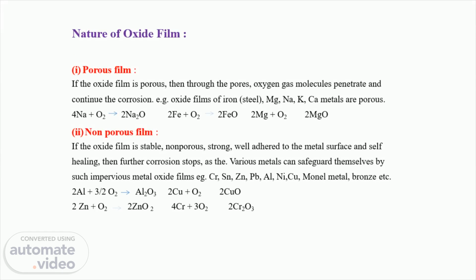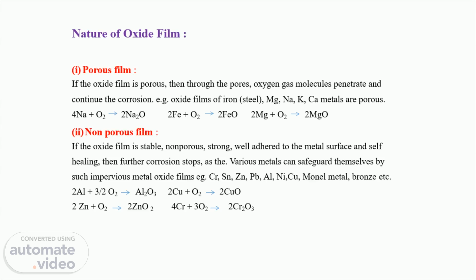Now, when oxidation starts, a thin film is formed on the metallic surface, and the nature of this film decides the continuity of corrosion or the growth of the film. So the metal oxide film plays an important role in whether further corrosion is possible or not. Based on this, we have four types of oxide film: porous film, non-porous film, volatile film, and unstable film. So what is meant by a porous film?